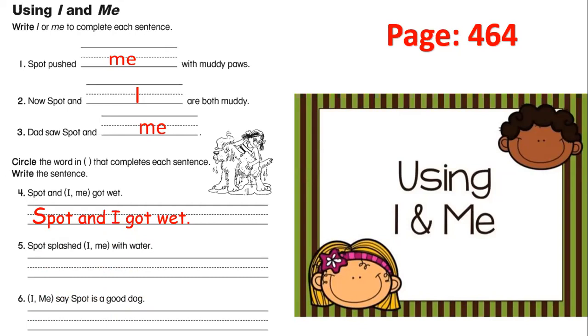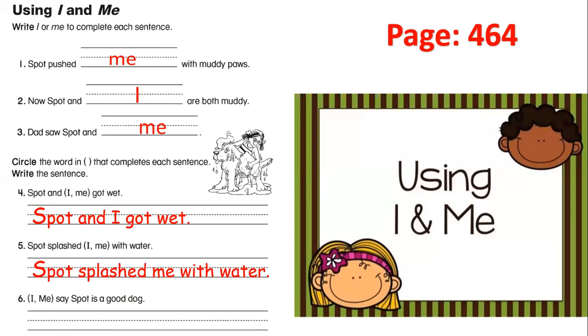Number 5. Spot splashed I or me with water. It comes after the verb, after splashed. So it is not a subject. It will be me. So Spot splashed me. Excellent.